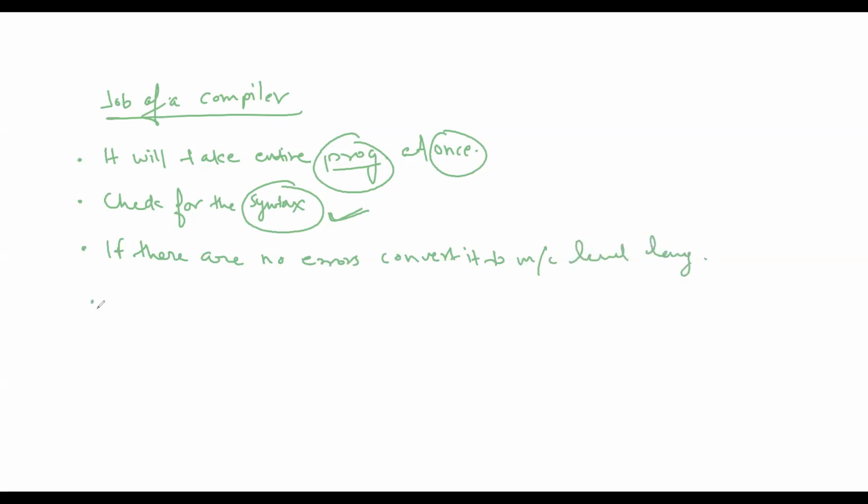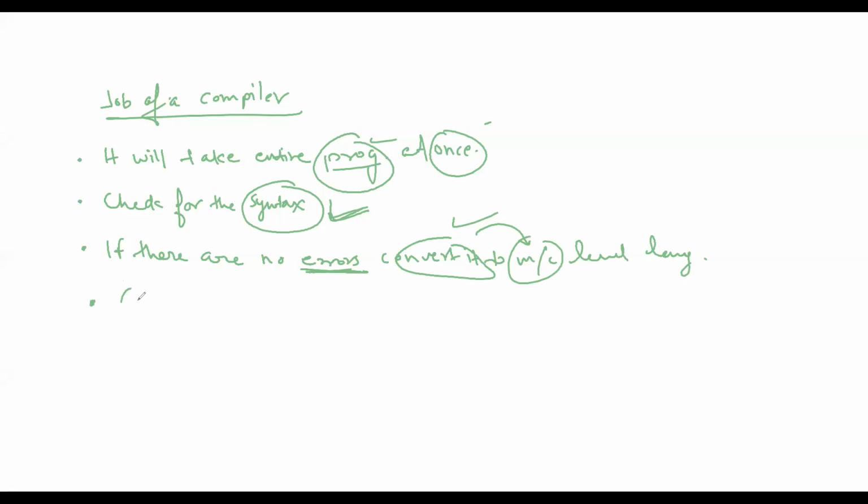If there are errors, you will get the errors, you will have to fix them, and then compile the code again. Again this will happen, and again this will happen. Once the errors are not there, the code has been converted to machine level language.